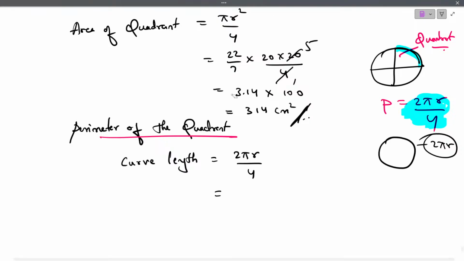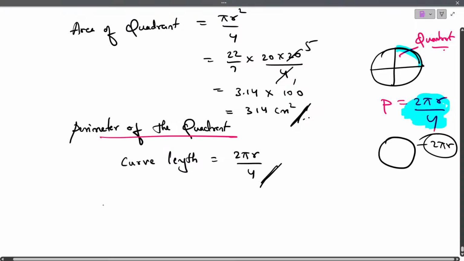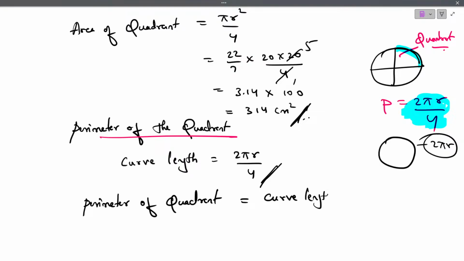Okay, later we do the substitution. So we got to know that curve length is 2 pi r by 4. Now we have to find the perimeter. To find the perimeter of a quadrant, what we should do? We have to add curve length plus 2 times the radius. Curve length plus this radius and this radius.